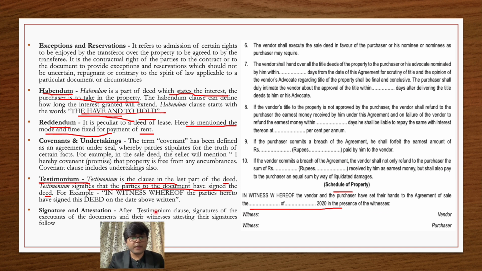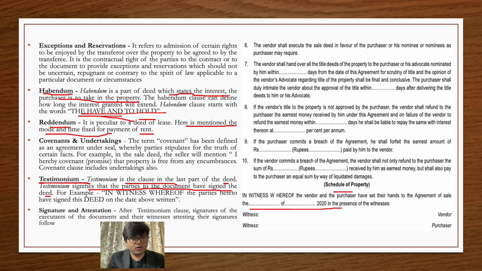So by the testimonium clause, you mention that all the terms and conditions are being finalized, and now in witness whereof, that is in the presence of the witness, the purchaser and the seller are now agreeing to this agreement on this particular date, and they will put their signature and attestation.